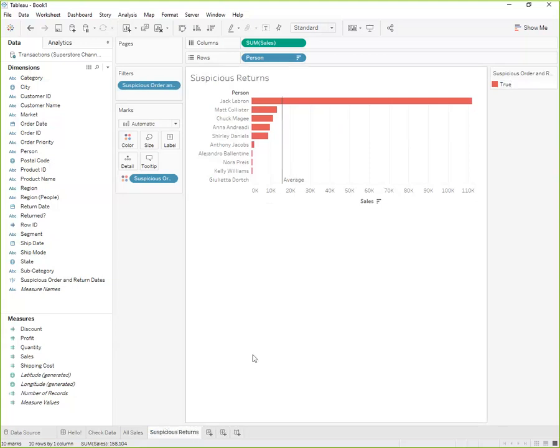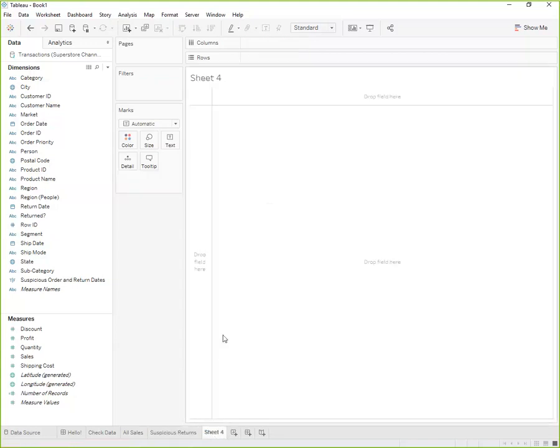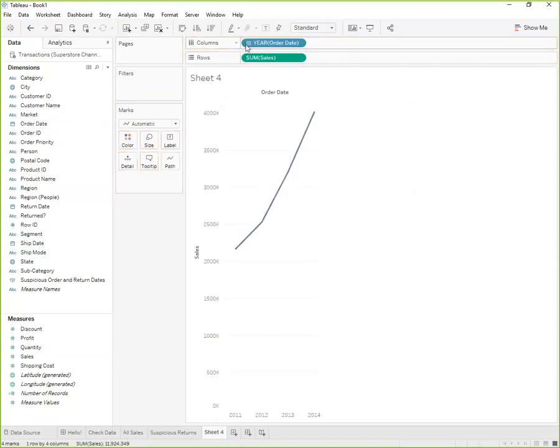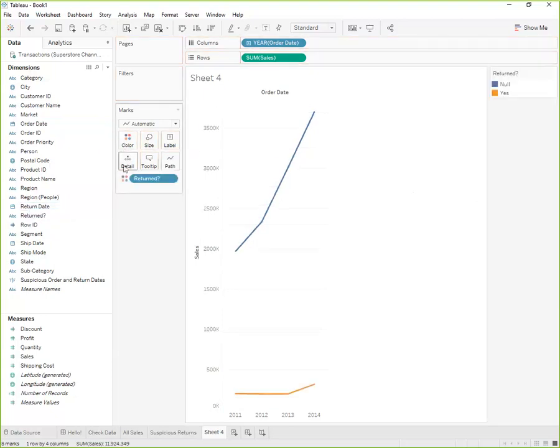Now let's take a quick step back, and I want to look at how overall sales compared with return sales over time. Now we start out just seeing our sales, and it looks like it was increasing between 2011 and 2014, which is great. Let's add in returned here. Okay, so generally returned does not account for too much of overall sales.